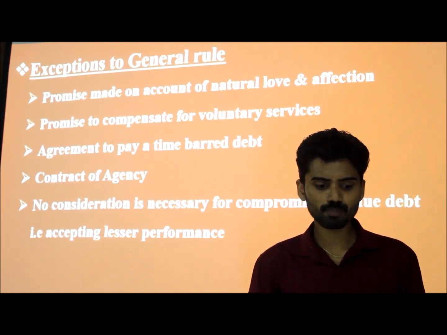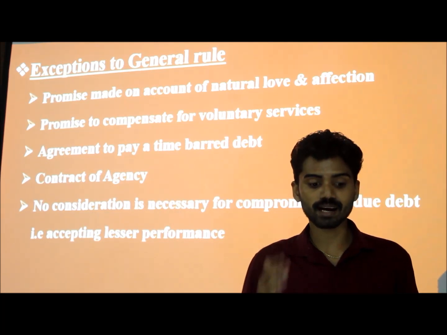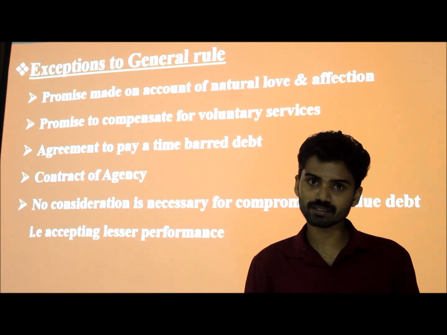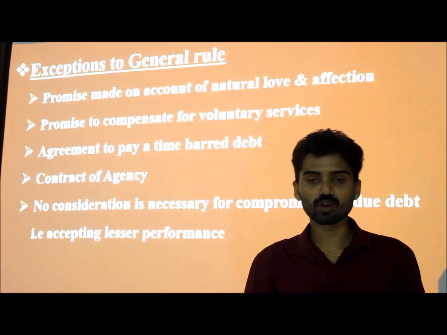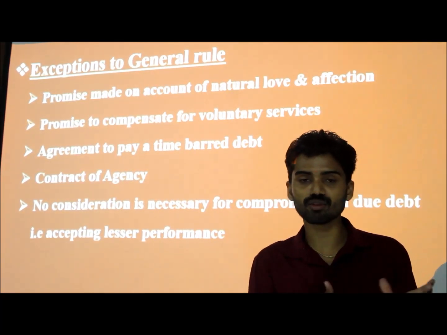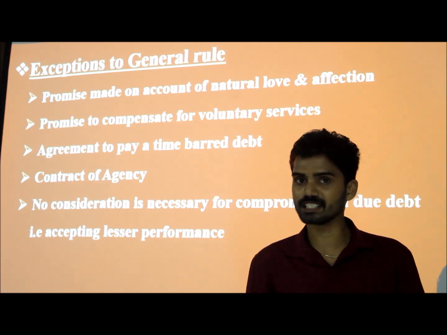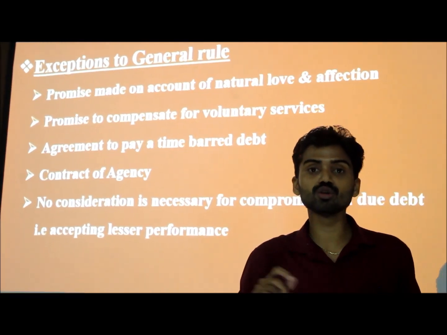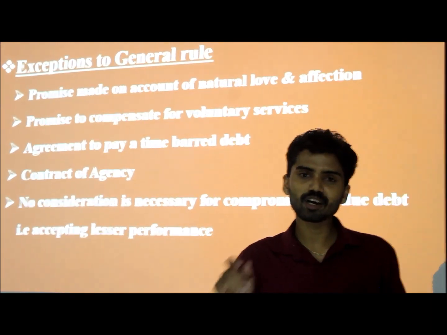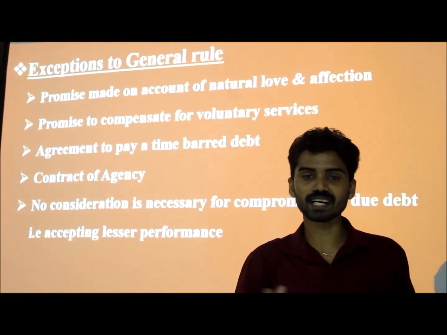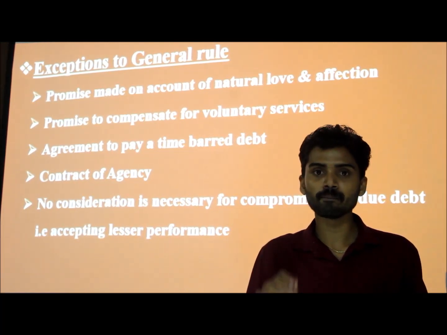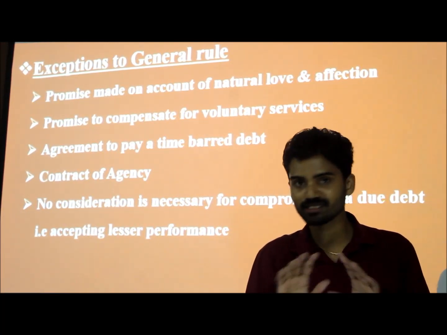First one, promise made on account of natural love and affection. That means, in a family, there are sons as well as daughters. There is a father-son relationship, father-daughter relationship and so on. If the father is promising the son to do a particular thing, it cannot be treated as a consideration, right? That means there is an exception to the general rule. We have said that if there is no consideration, there is no contract.